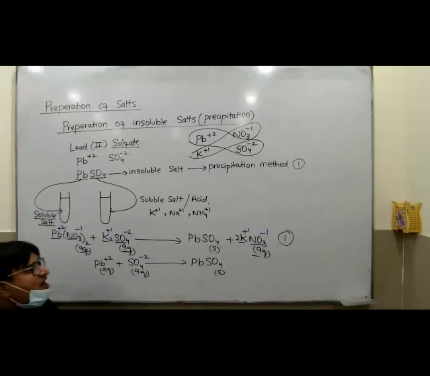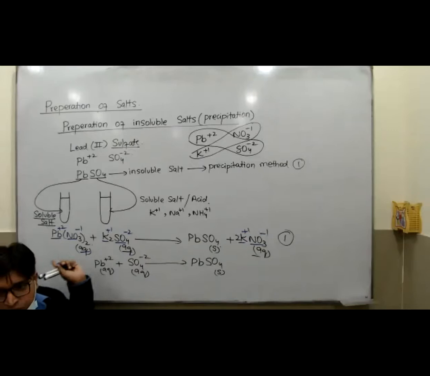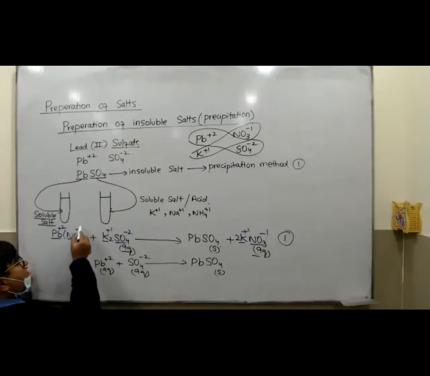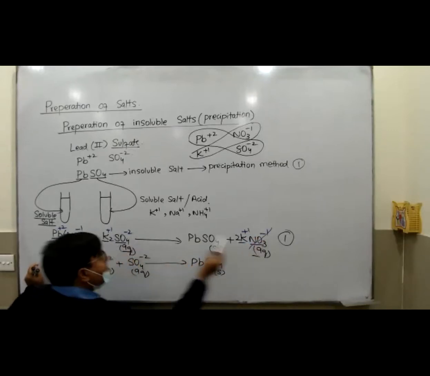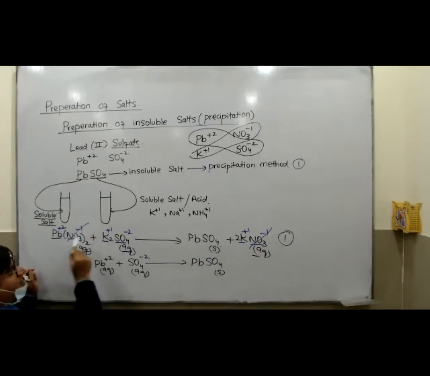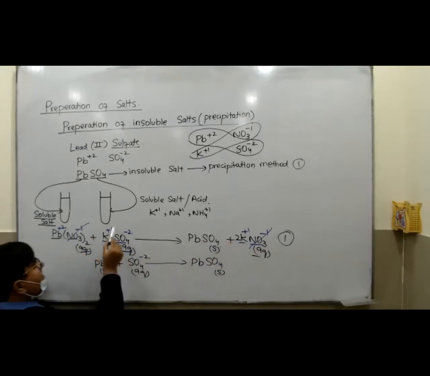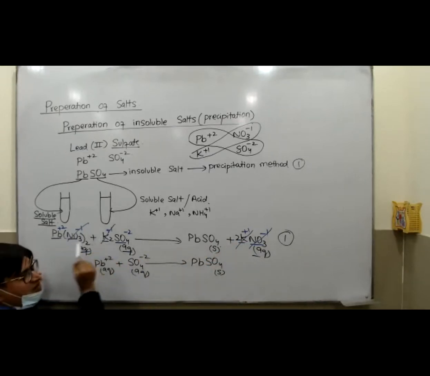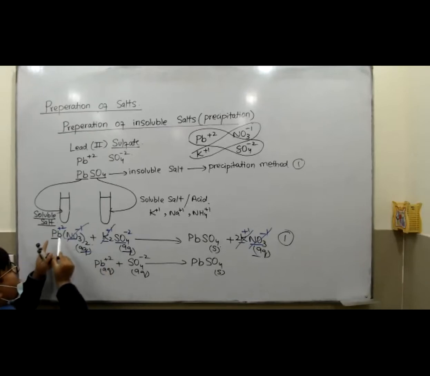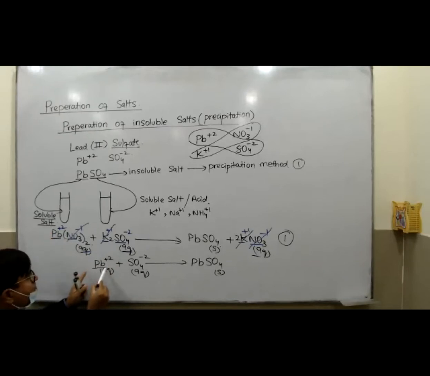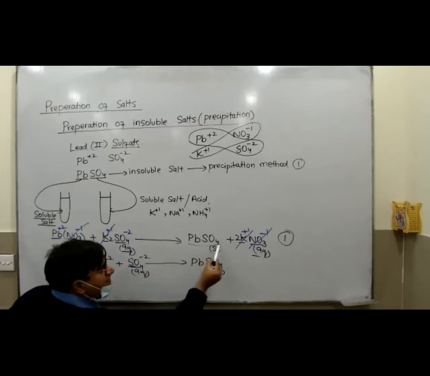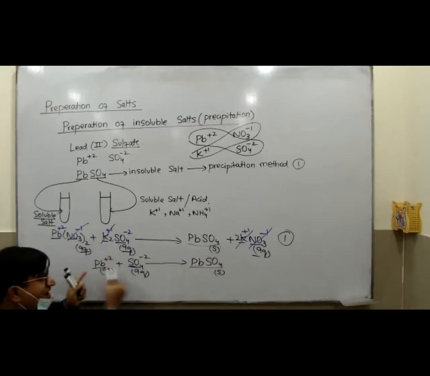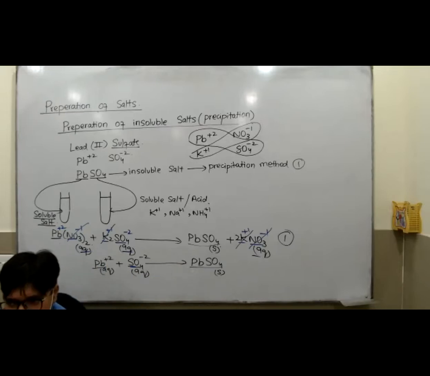Now just cut down the ions which are present on both sides. NO3 minus 1, here NO3 minus 1, that would be cut. K plus 1, this is K plus 1, this is cut. This is 2K, this is also 2K. Now what is left behind: Pb plus 2, Pb plus 2, SO4 minus 2, SO4 minus 2, and PbSO4. So the same equation you are going to get. You got it, guys?